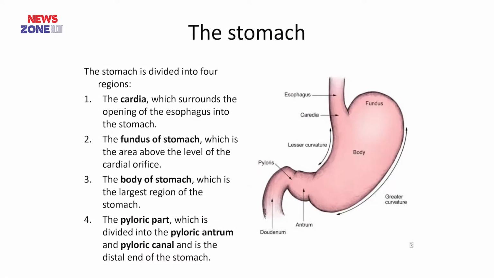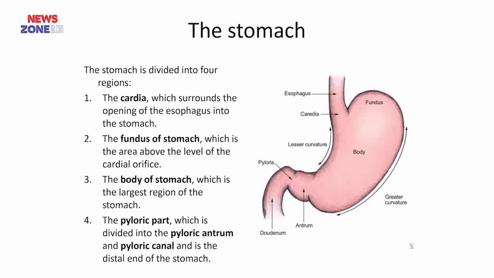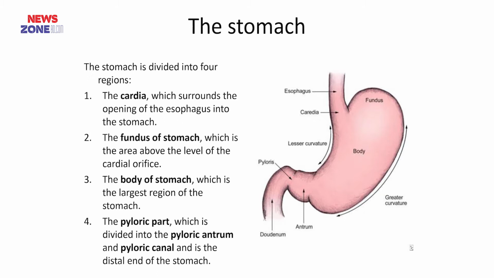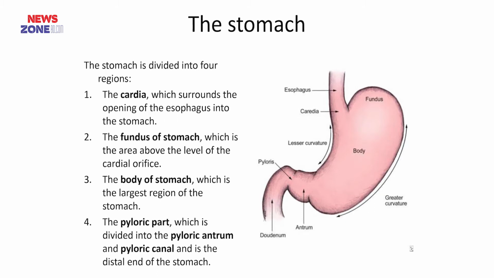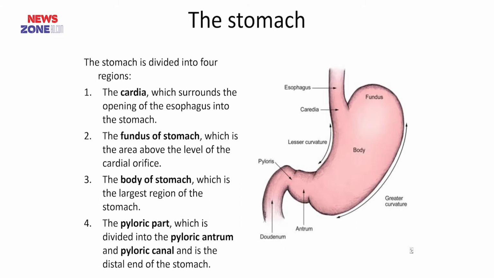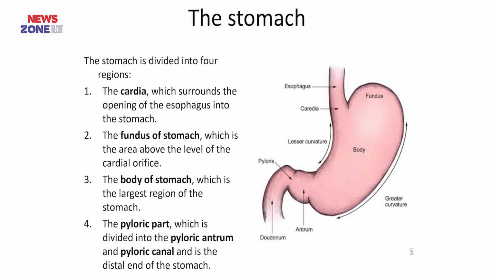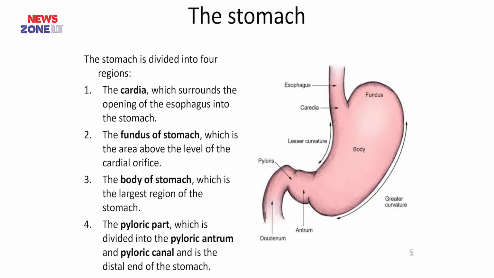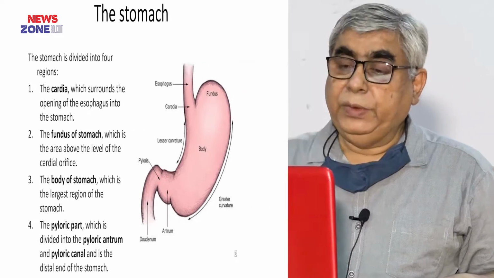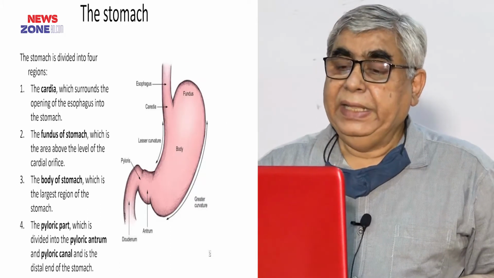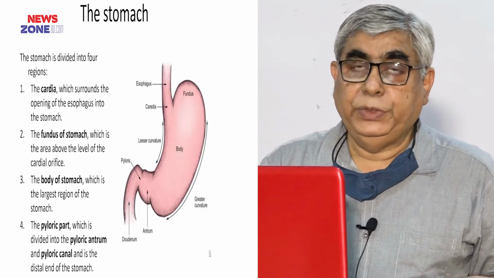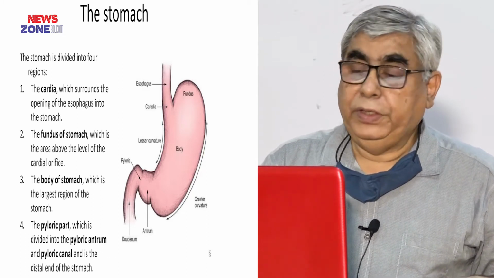The cardiac portion of the stomach is the junction between the esophagus and stomach. And the fundic portion is the portion which lies above the cardiac end. Body, and the lower portion is called the pyloric part. It has a pyloric antrum and the pyloric canal. Here is the picture where you may see that number 1 is the cardiac end, number 2 is the fundus, number 3 body, and number 4 is the pyloric portion.